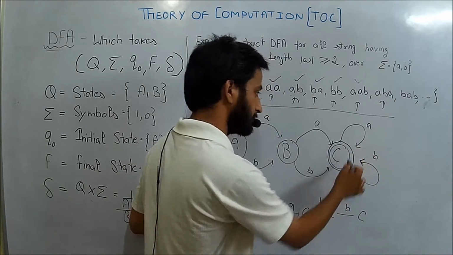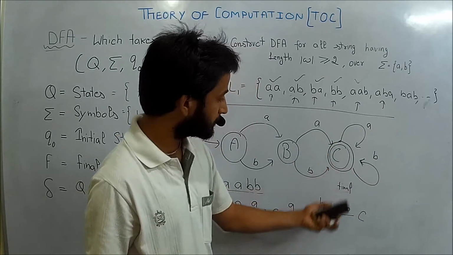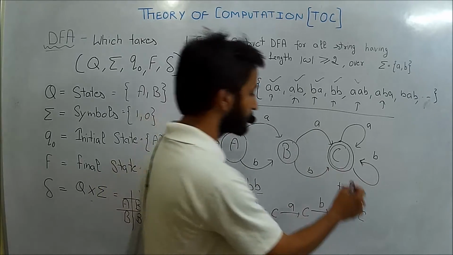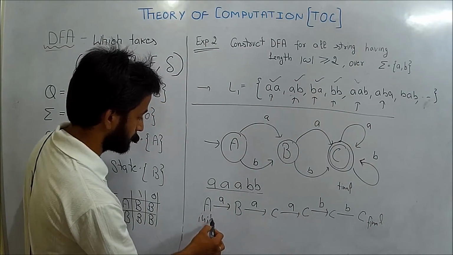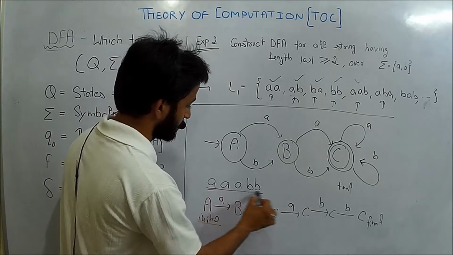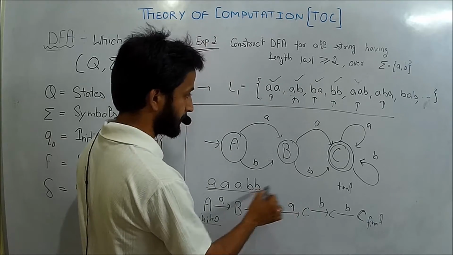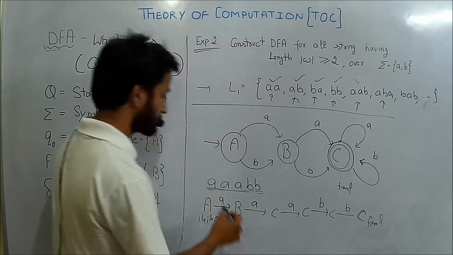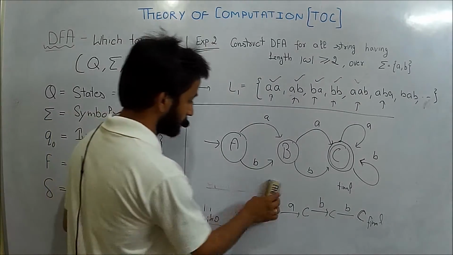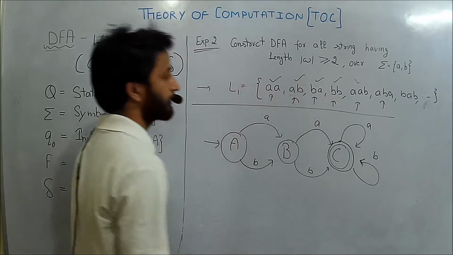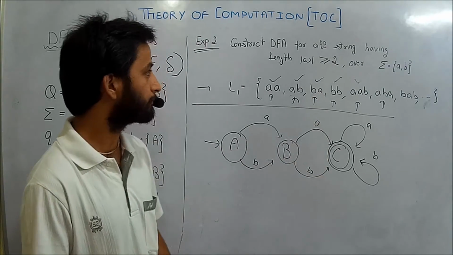C by taking A will remain on C, C by taking A will remain on C, and C by taking B will again remain on C, and C by taking B will again remain on C. So this one is final and this one is initial. The string is fully traversed, the last state that we have is C, and C is final. The string is accepted. So the drawn DFA will accept all the strings of length 2 and more than 2 over the alphabet A and B.